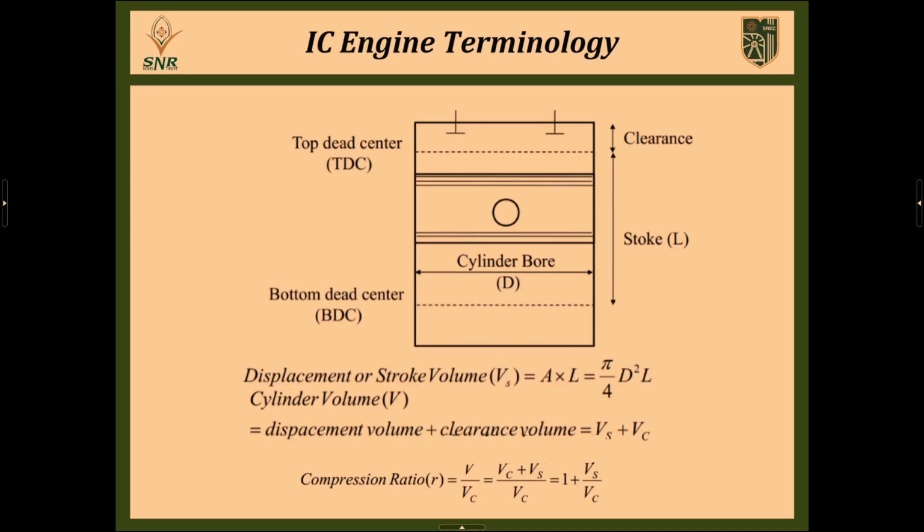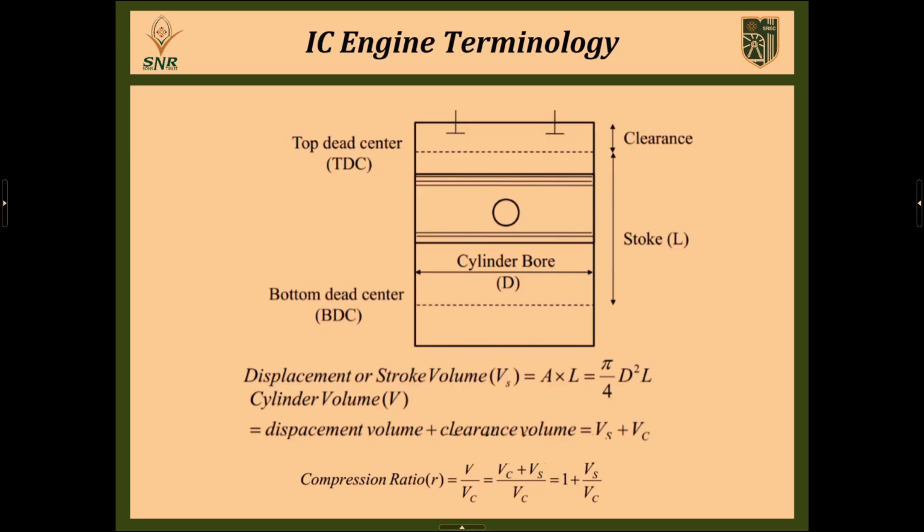So the next one is stroke volume, or displacement volume, or cylinder volume. What is the meaning of that? It is the entire volume through which the piston reciprocates inside the cylinder. The entire volume occupied by the piston's reciprocating area is called the displacement volume or cylinder volume. Generally it is calculated as area times length, the stroke, that is pi by 4 d square times L.